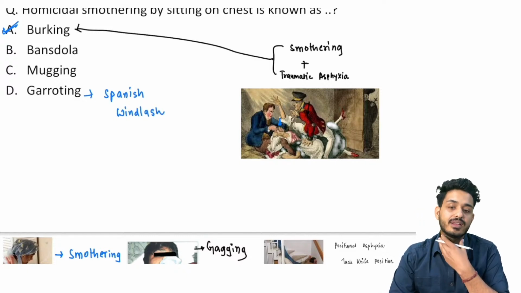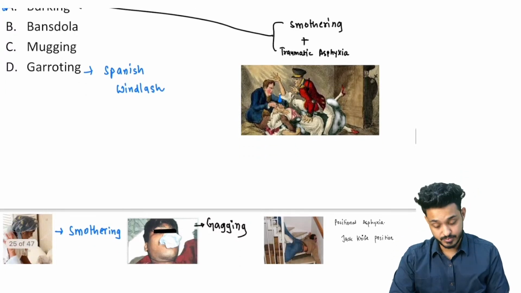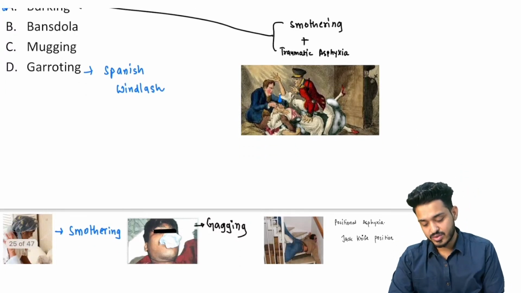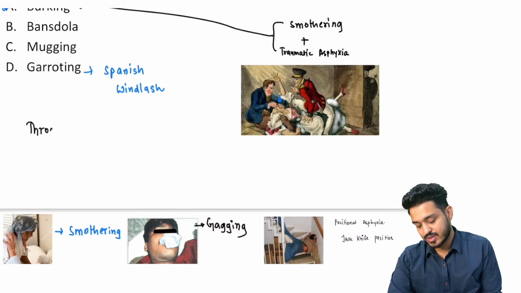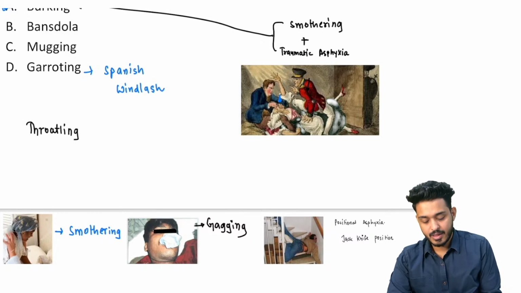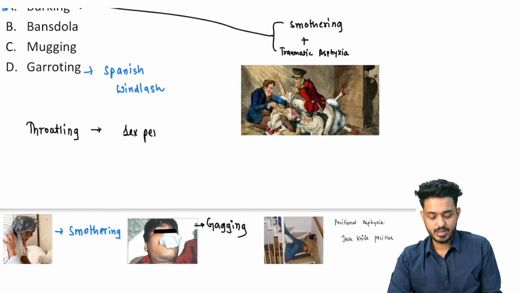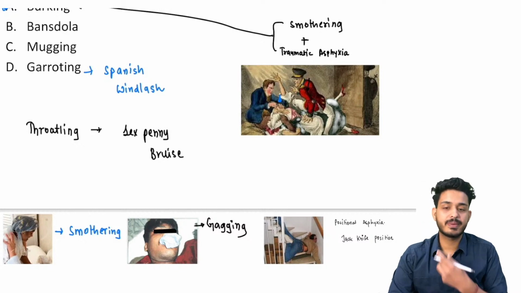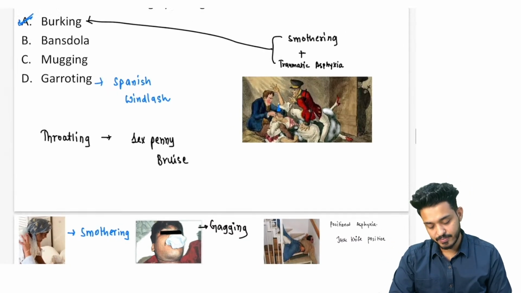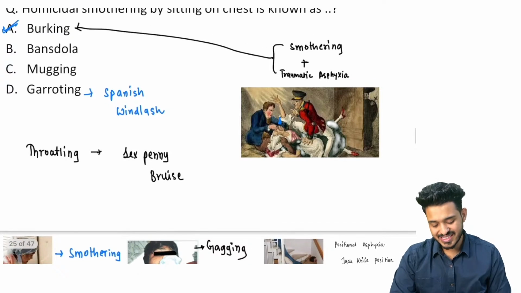अगर किसी का गला दबा रहे हो, if you are just doing the pressure on the neck, that is known as throttling. And throttling में कौन सा bruise होता है? We are having sixpenny bruise. Remember, sixpenny bruise. Throttling will produce sixpenny bruise. You will be having markings, bruisings on the neck.